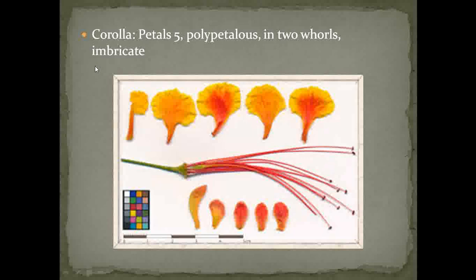The next character under the reproductive characters is the corolla. Here we denote the corolla by petals. The petals are 5. They also show polypetalous condition, the petals are free. They are also present in two whorls and also show imbricate type of aestivation.